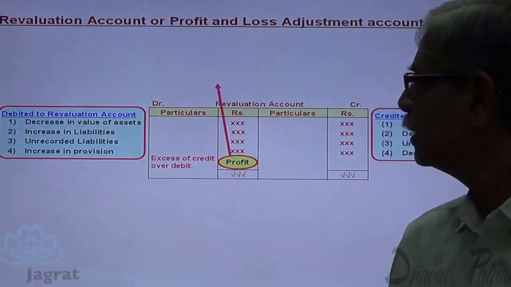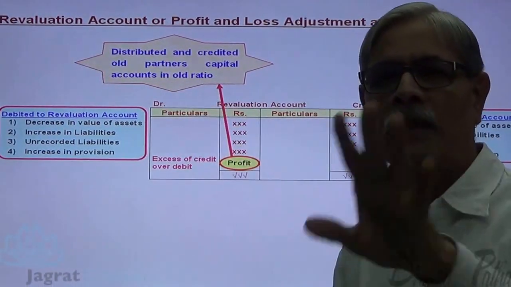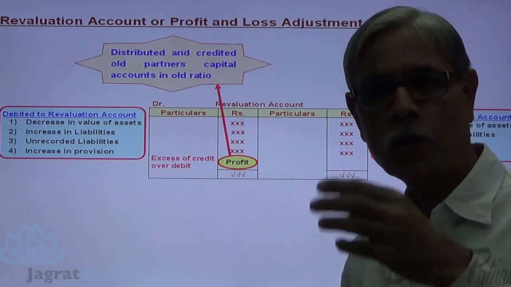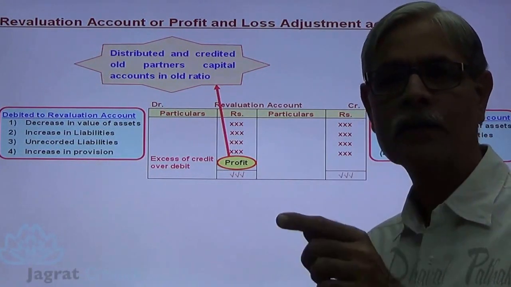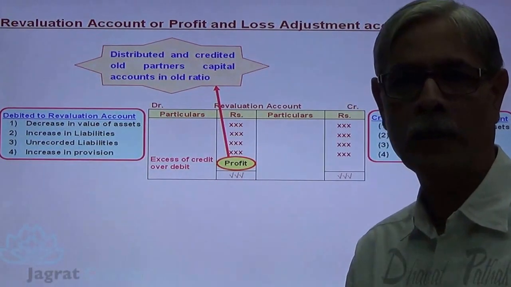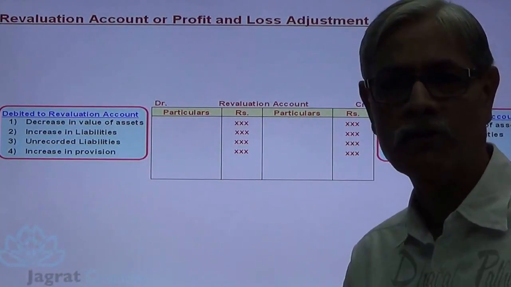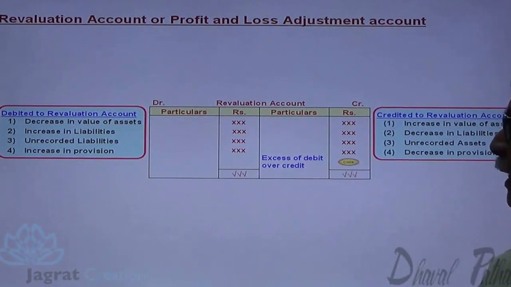This profit is distributed and credited to the old partners' capital accounts in the old ratio, that is, between the partners who existed before the admission of a new partner. By chance, suppose the total of debit is more than the total of credit, then the excess is known as loss.